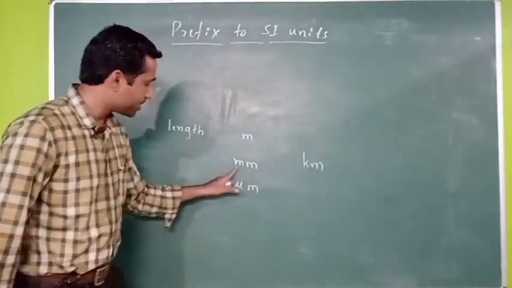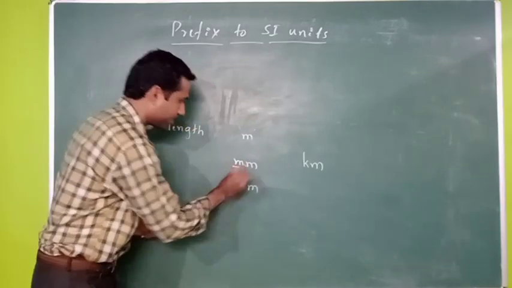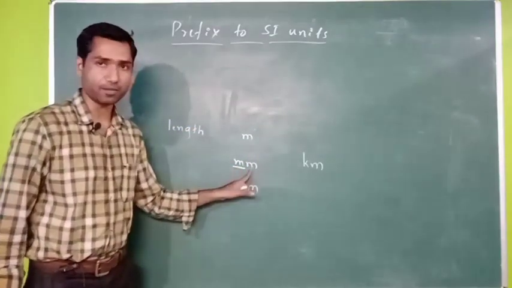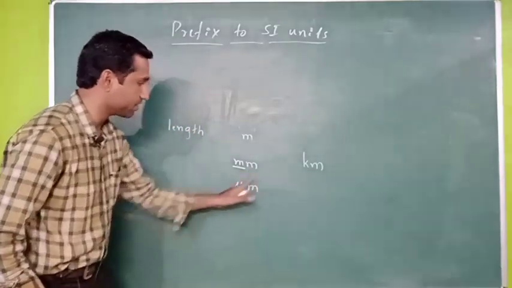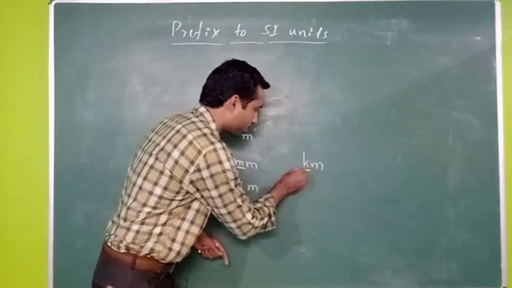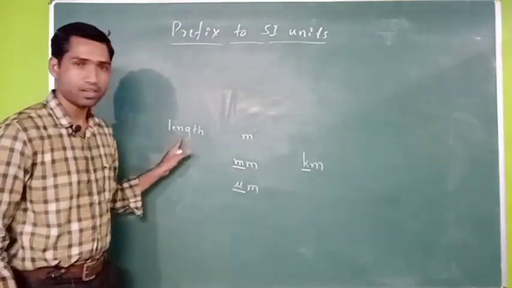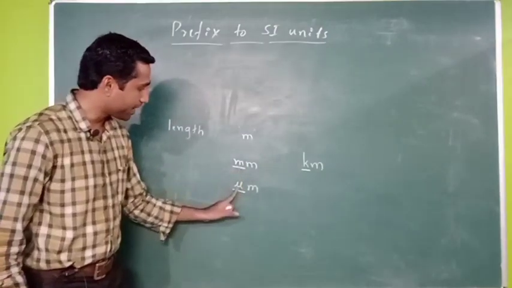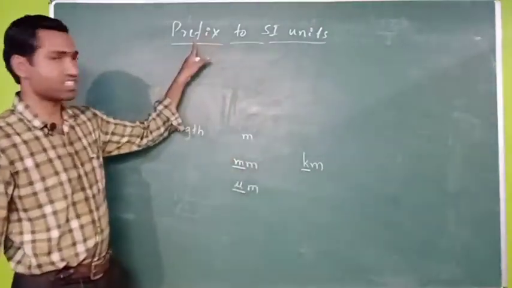So in millimeter, just observe this, we have milli in front of meter, right? Similarly micro in front of meter, right? Kilo in front of meter. Meter is the SI unit for length. But these milli, micro, kilo are known as prefixes.